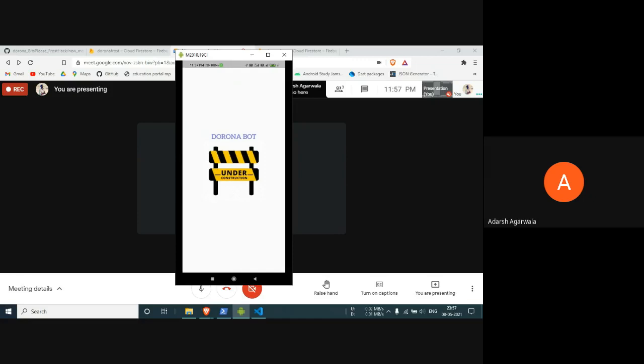Also, we have added a self-assessment test. If a user is having some mild symptoms or is getting scared whether they are positive or not, they can get an estimate through the self-assessment test. What it basically does is it asks you various questions, ranging from the last time you had gone out to whether you are having any symptoms, and other questions also, and gives you a raw score. That score is then converted to a level of danger of you being COVID positive. Also, along with it, we are thinking of implementing vaccination centers inside the app.